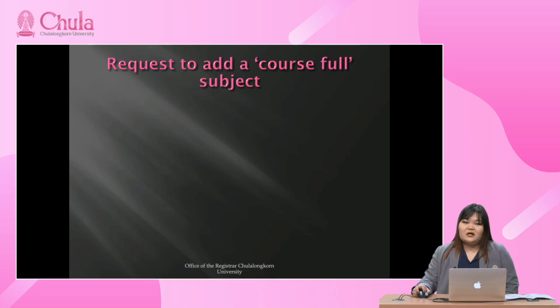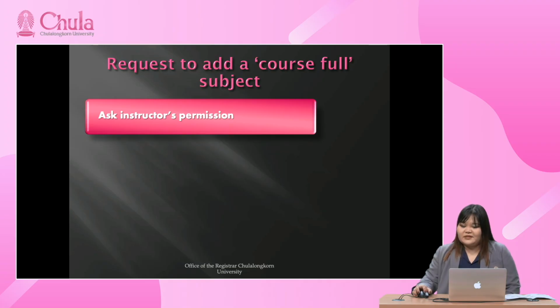And for the other way to request to add a full course, for a course that failed to register and indicated that it is course full, you can ask your instructor first.